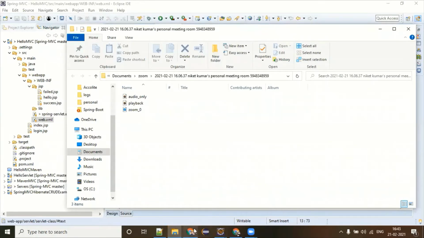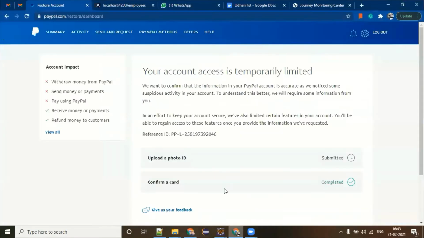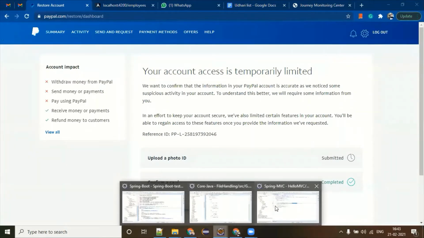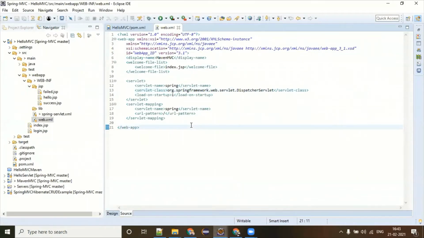This dispatcher servlet is the one holding the complete handle of your incoming requests, and outgoing responses also go via the dispatcher servlet only.